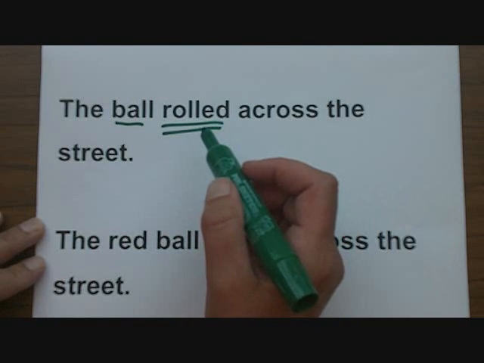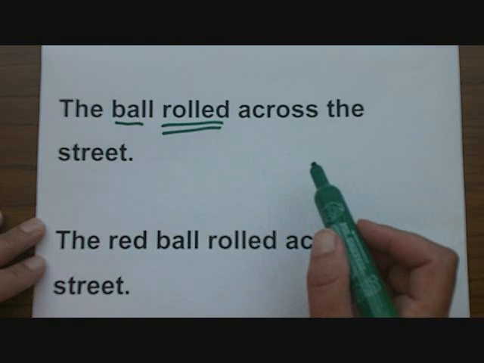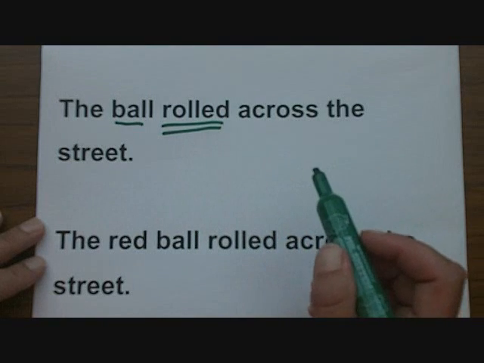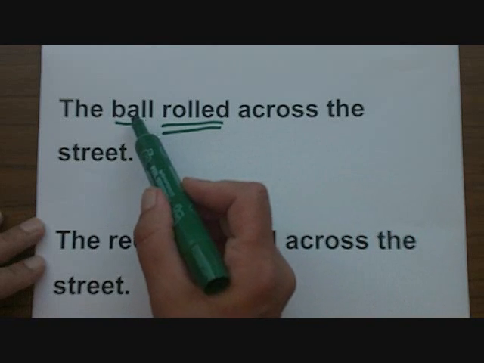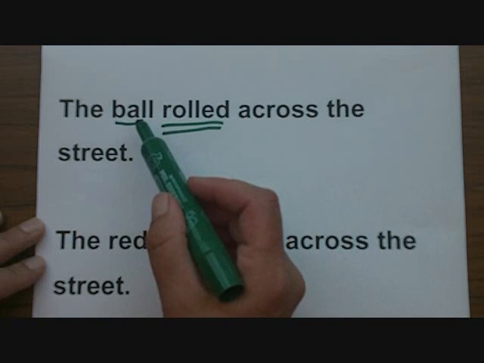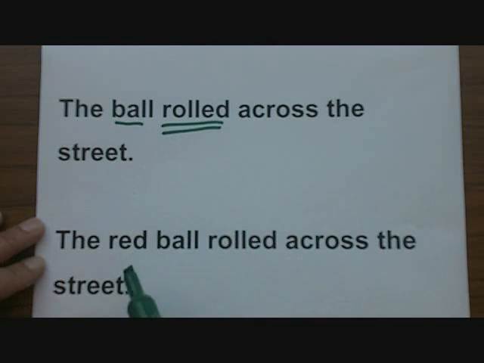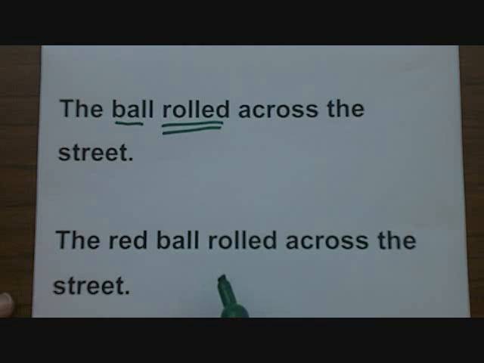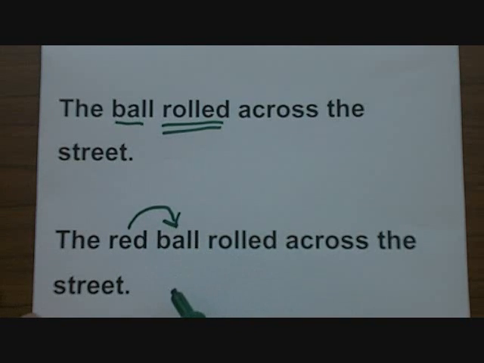But let's say we're in gym class and there's a big basket filled with balls, all different colors and types. How do we know which ball rolled across the street? We need an adjective to limit the meaning of the word ball. Currently, ball could mean any one of the balls in the basket. Let's look at a clearer example. The red ball rolled across the street. Here the word red is an adjective that limits or describes the word ball.